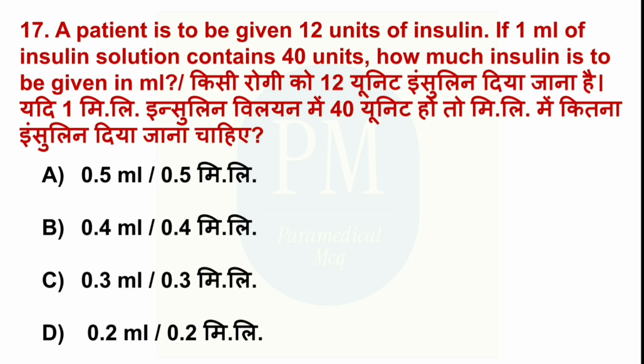A patient is to be given 12 units of insulin. If 1 ml of insulin solution contains 40 units, how much insulin is to be given in ml? Option A, 0.5 ml, option B, 0.4 ml, option C, 0.3 ml, option D, 0.2 ml. The correct option is option C, 0.3 ml.